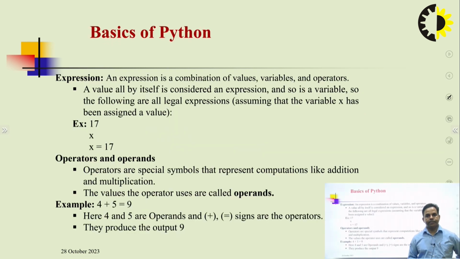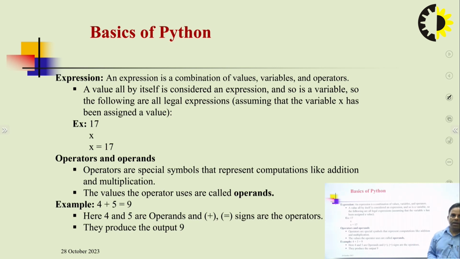Now on to the third topic of the contents, basics of Python. Inside the basics of Python there are wide concepts. The first topic is expression. Without expressions we cannot be involved in programming code. What do we mean by an expression? An expression is a combination of values, variables and operators. Three things are involved in creating an expression: values, variables and operators.